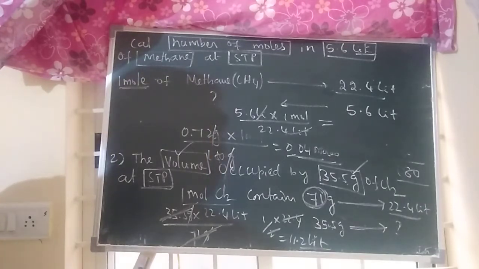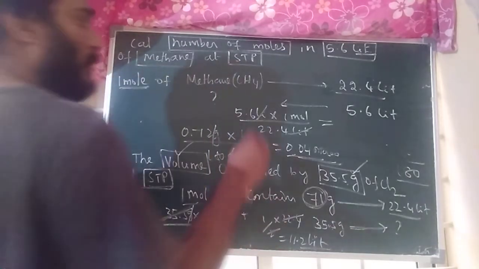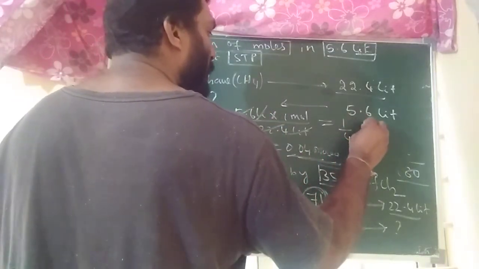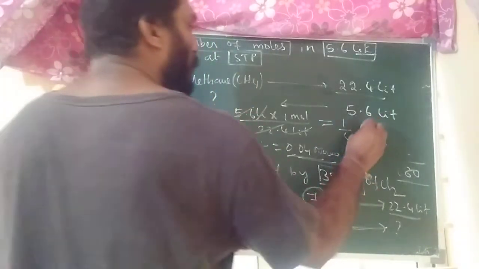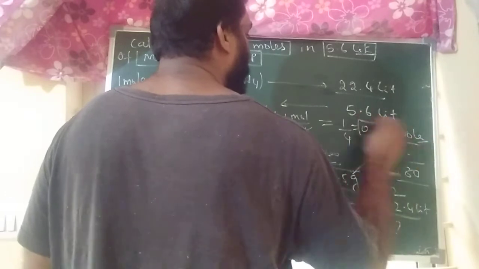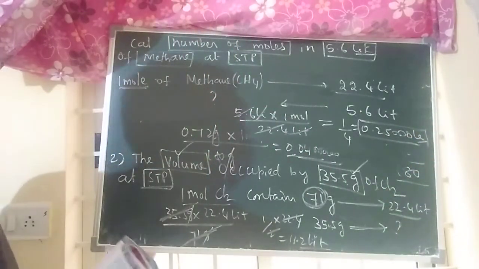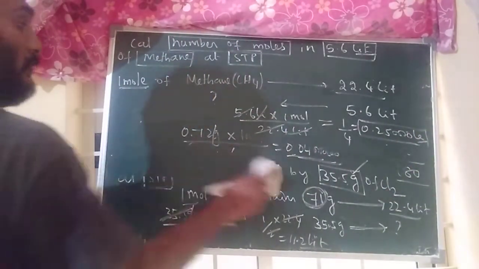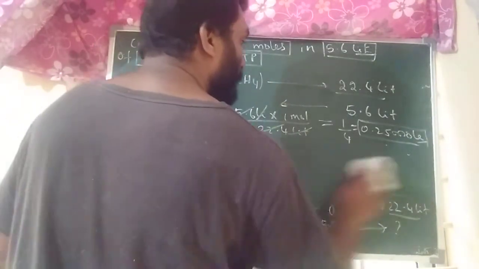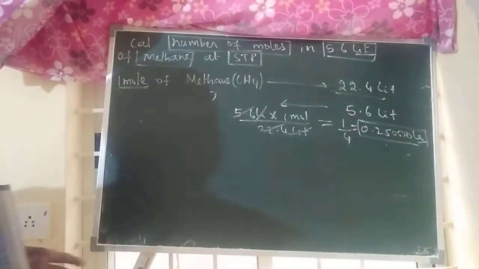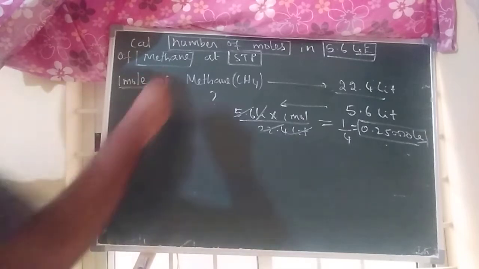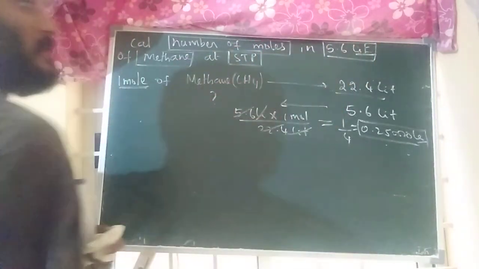5.6 by 22.4, I think 1 by 4. 1 by 4 means 0.25 moles. 5.6 liters contains how many moles? 0.25 moles. I hope this question is clear. Moles and volume relation, that's it.